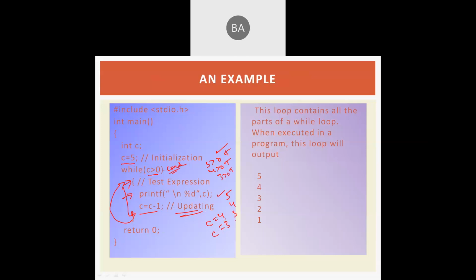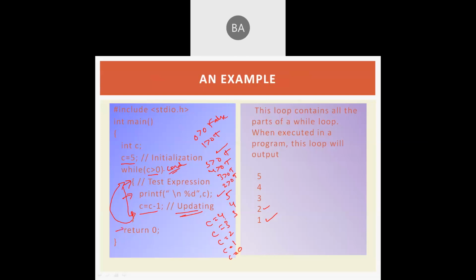Then c becomes 2, again it comes to this condition, 2 greater than 0, yes, the condition is true, then it will print 2, and then c equal to c minus 1, so c becomes 1. 1 greater than 0, the condition is true, then it will print 1 also. Then c equal to c minus 1, 1 minus 1, which is equal to 0. Again the condition is tested here, 0 is greater than 0, so the condition is false. We will exit from this loop.